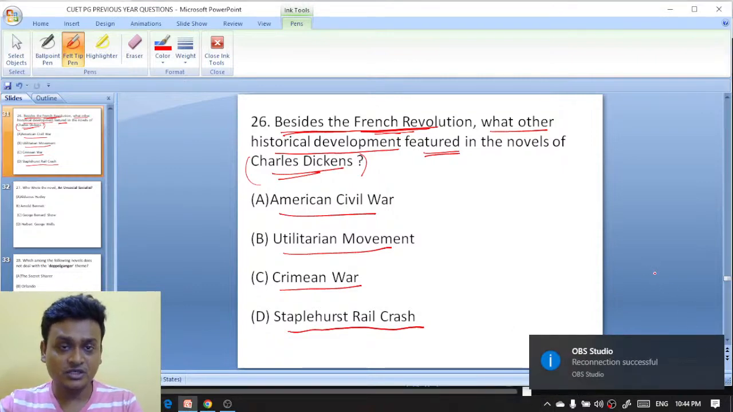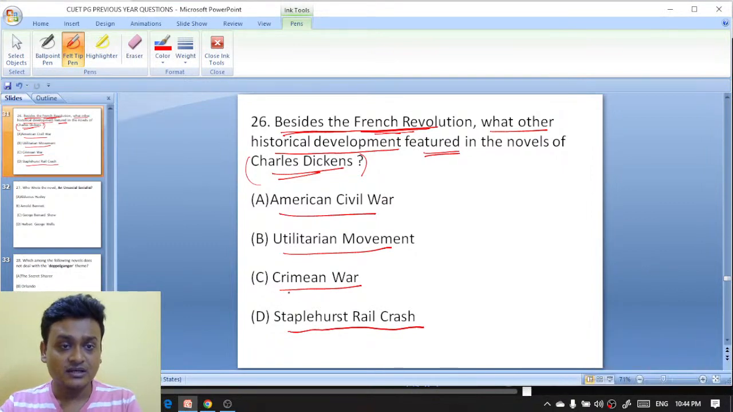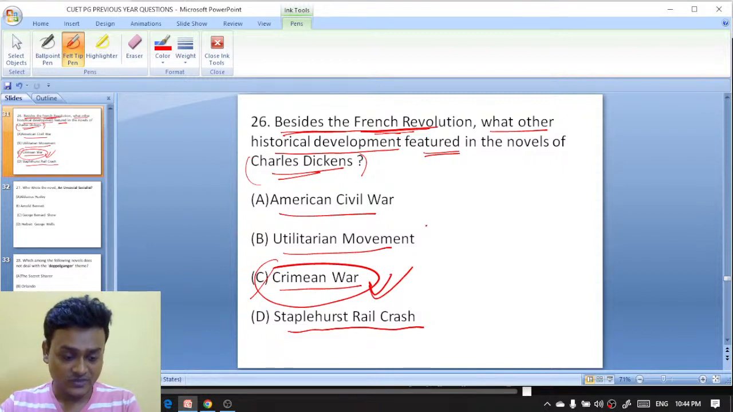So beside the French Revolution, what other historical development? It is actually the Crimean War. Crimean War is the right answer here. Besides the French Revolution, it is the Crimean War that was featured in the novels of Charles Dickens. So C is the right answer. Sonu, you are absolutely right. C is the right answer here.